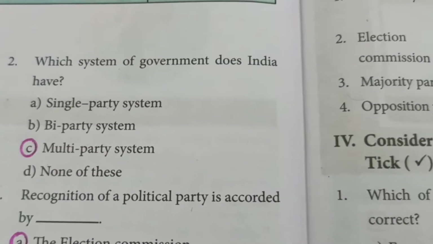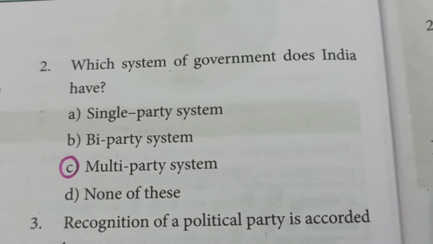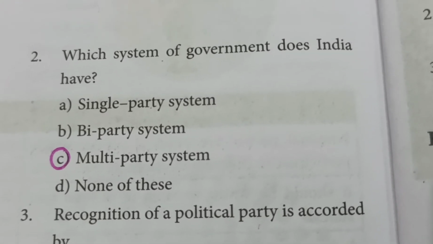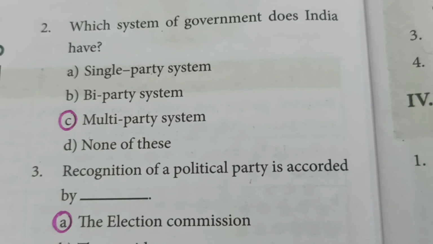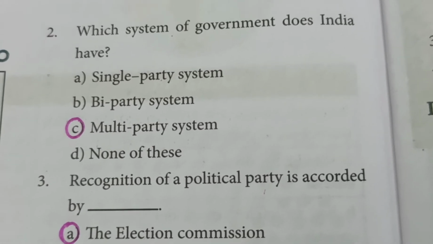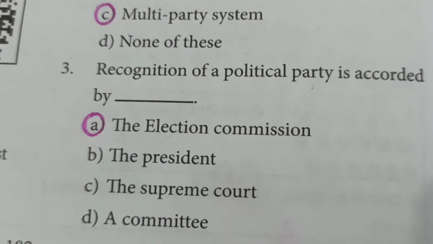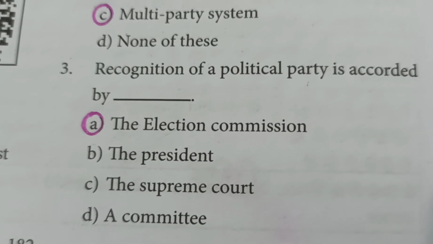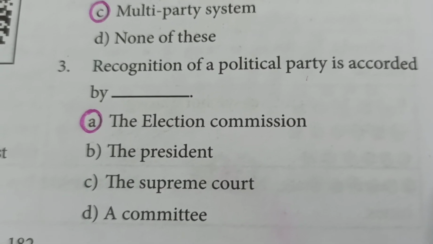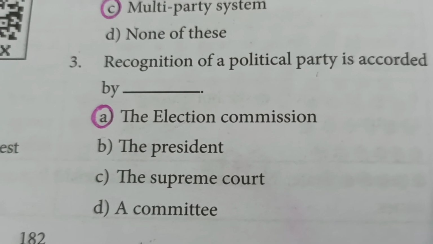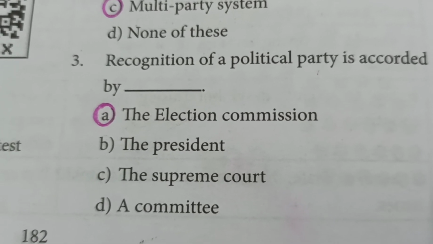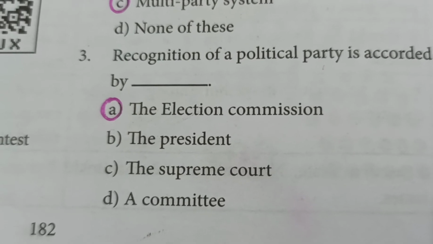Second one, which system of government does India have? C. Multi-party system. Multi-party is many political parties contest in the elections. Third one, recognition of a political party is accorded by. Accorded here refers to given. So the recognition of a political party is given by the Election Commission.